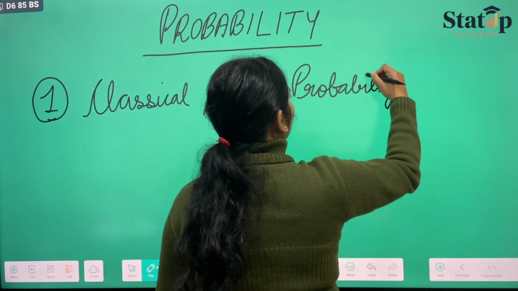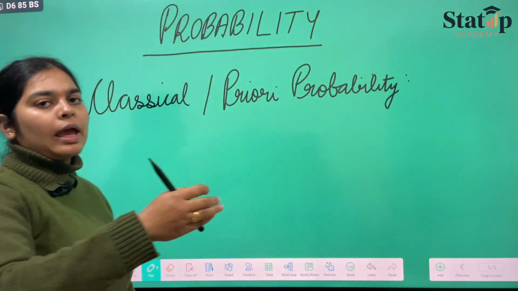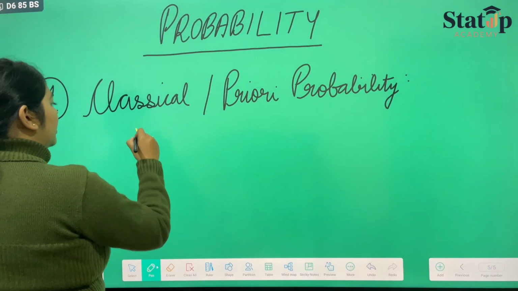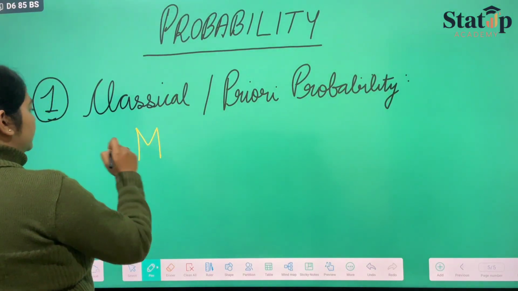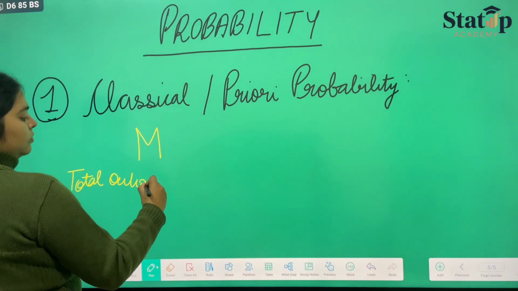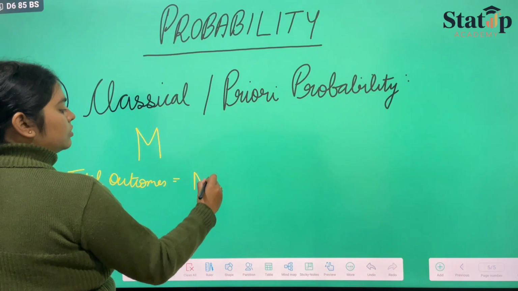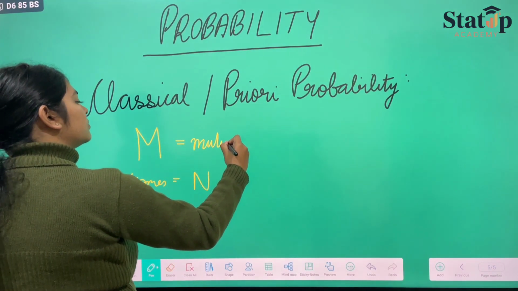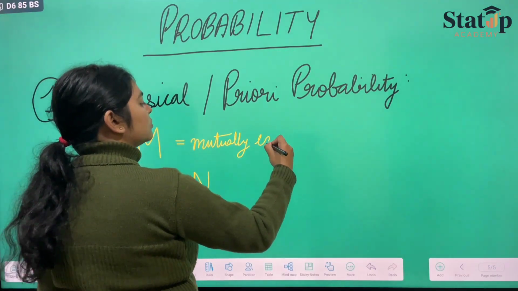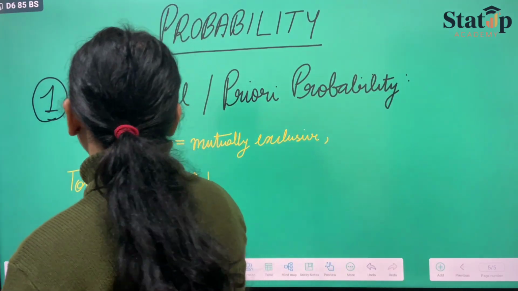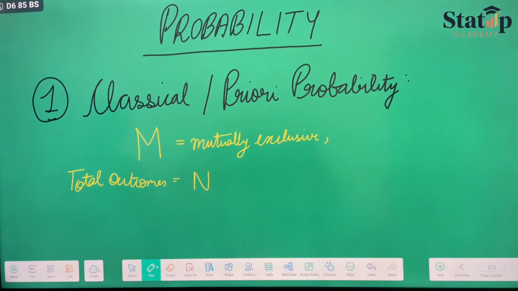This definition included that if there are total n outcomes, and out of these n outcomes, m were mutually exclusive, exhaustive and equally likely.